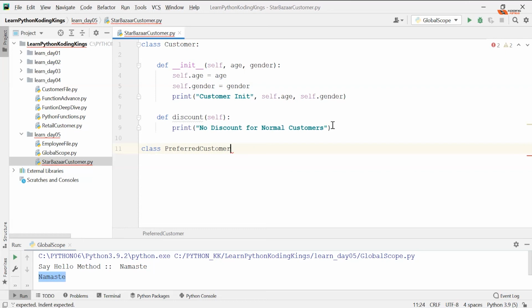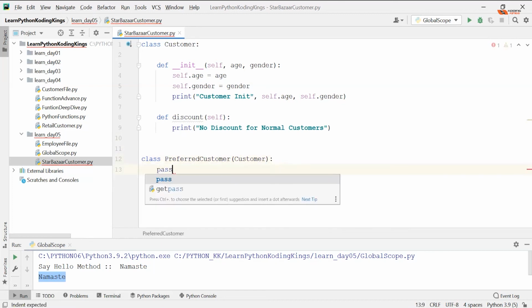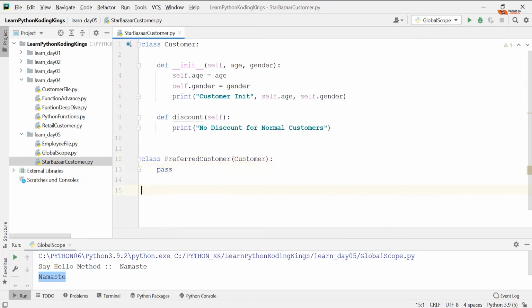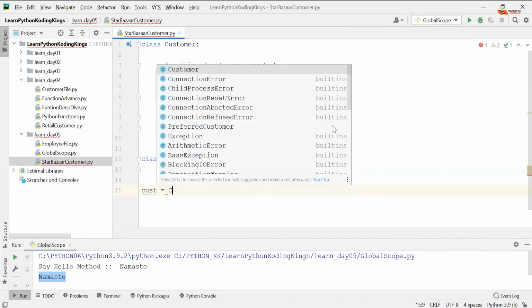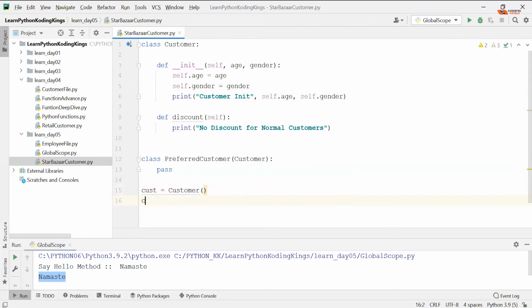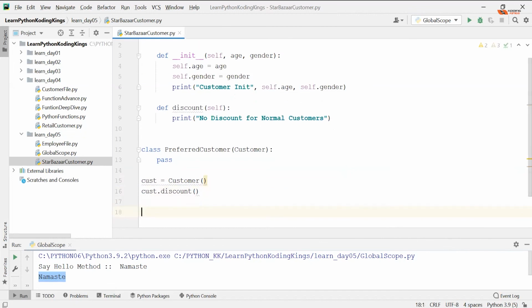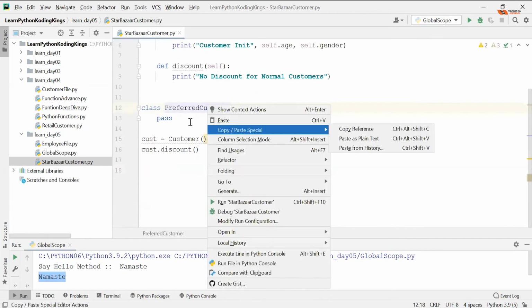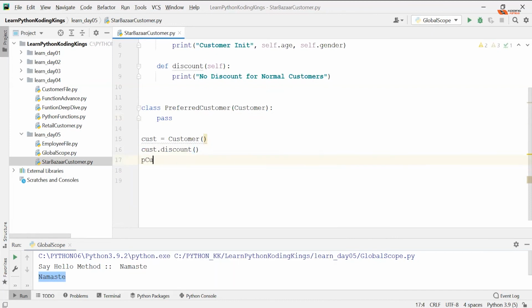And for Python, to create a child class, you do one thing. You define a class, and in the brackets, you define your parent class. So this is my parent class. What's the benefit of doing that? Suppose you don't want to declare anything, you just type pass. And now you have a customer, CUST. You can create a customer instance, definitely. CUST dot, and you have discount. Cool. But you can also create a preferred customer instance. See this, I say pcust equals preferred customer.